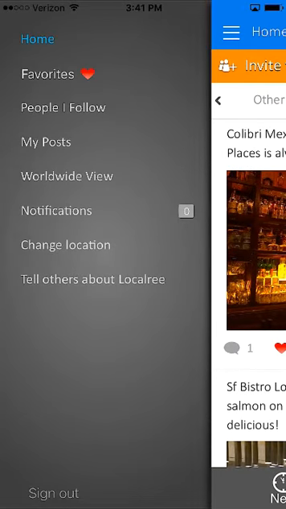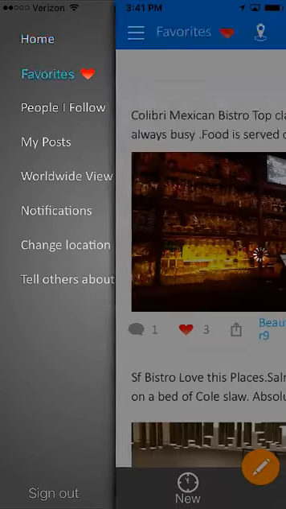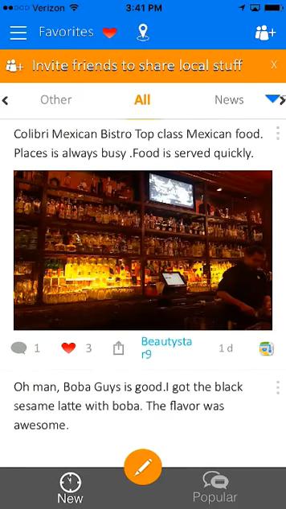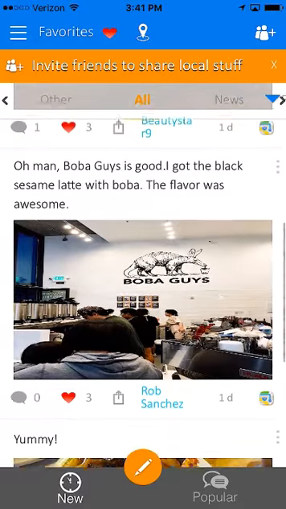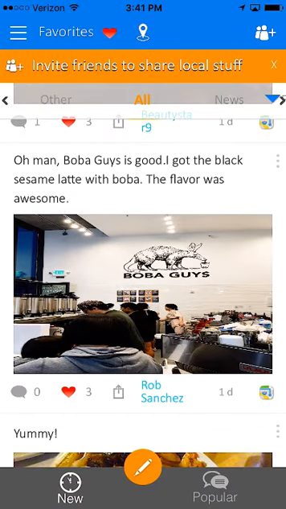On the other hand, you are able to see different menu items. For example, you can click favorites. Here is a bunch of the stuff that you have favored. Basically, the red heart means you have clicked the heart. It's like a bookmark that saves all the local posts that you like into the favorites.